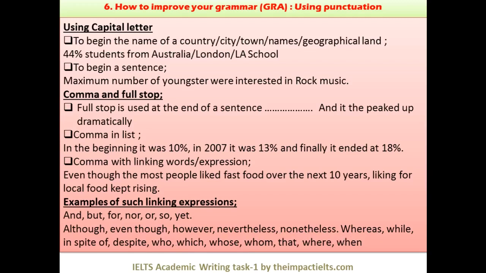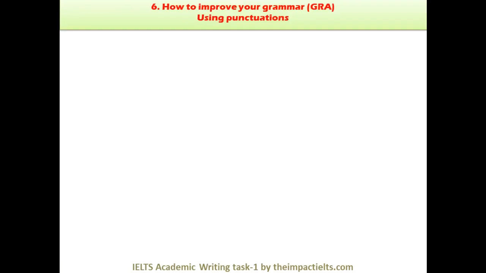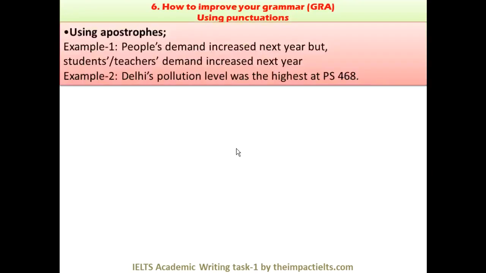Okay, so let's go through some more punctuation marks. This kind of mark is known as an apostrophe. So where do we use it? People's demands. We generally use it when we try to establish a relationship between two things, or possession of something, like people's demand, the demand of people.